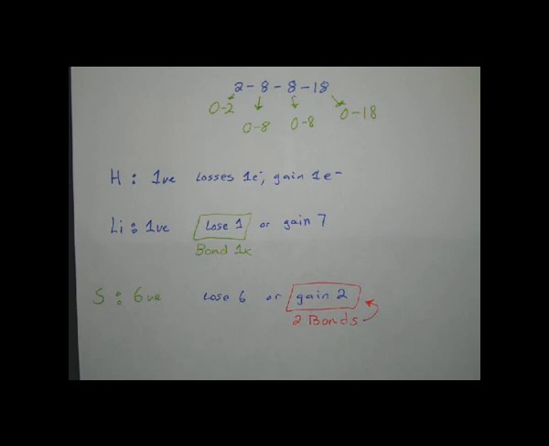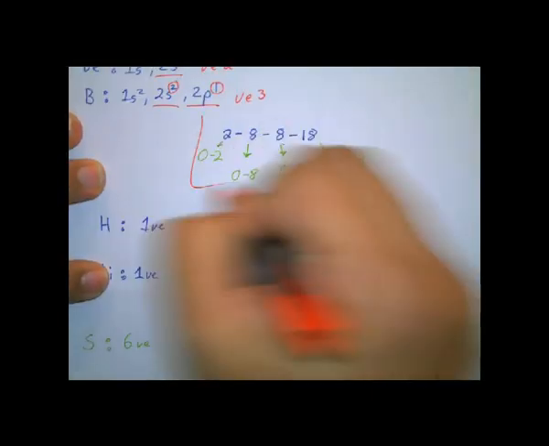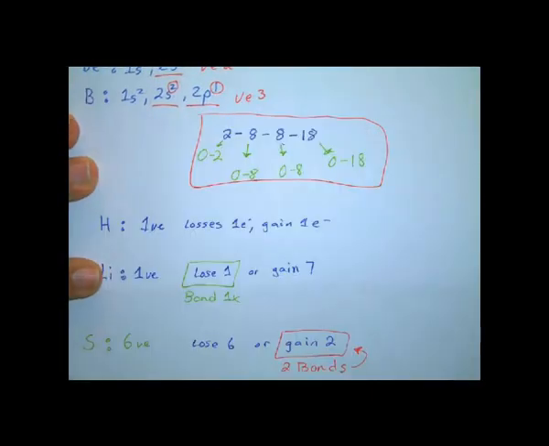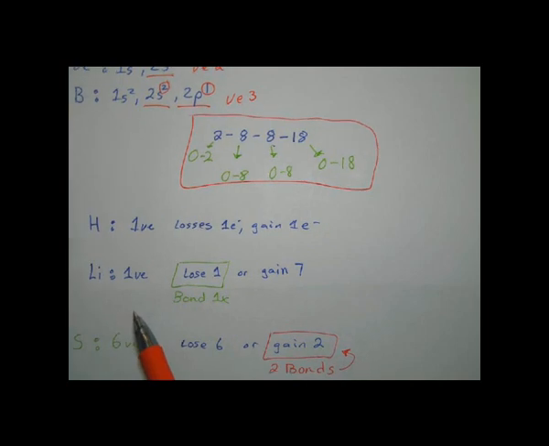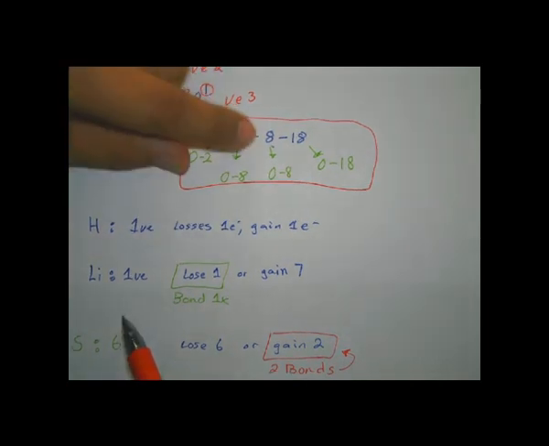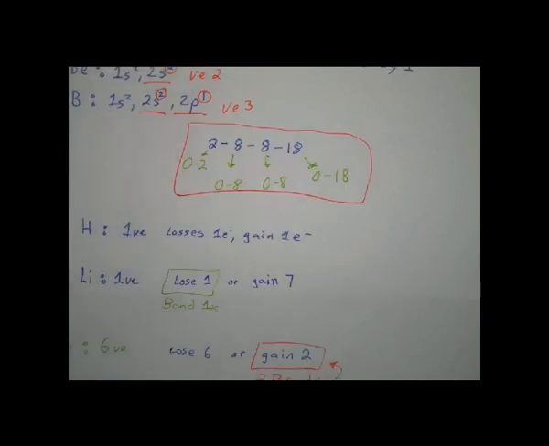Okay? So these might seem kind of hard, guys. Just look at the valence electrons. Look at how many electrons can go into each energy level. And then compare. If I have 5, I'm just throwing this out there, let's say I'm in energy level 3. If I have 5, it's easier to gain 3 than to lose 5, right? So I know my guy's going to gain 3 electrons and make 3 bonds. So that's how it works.